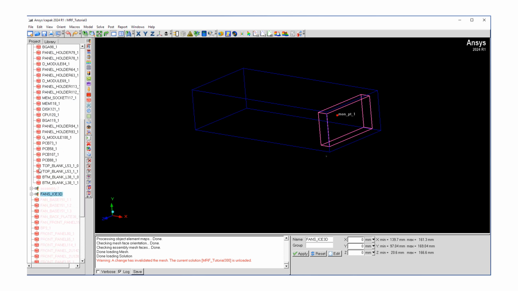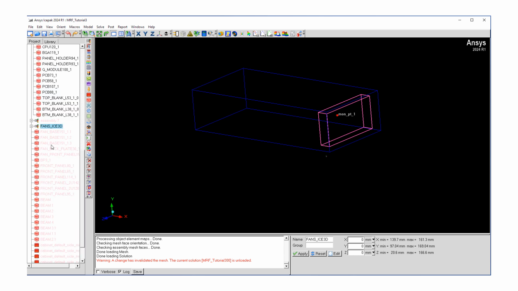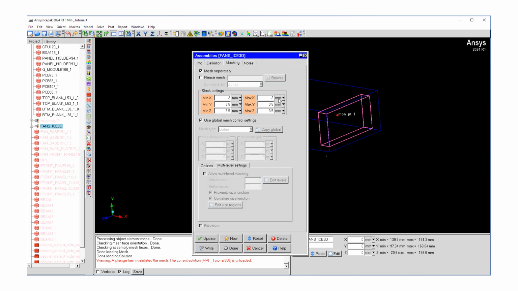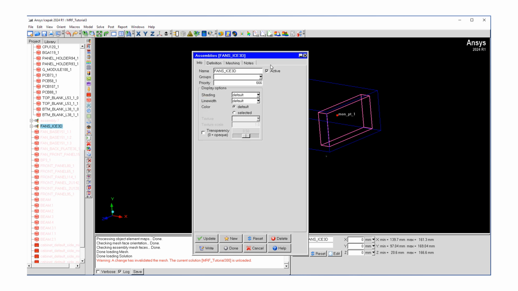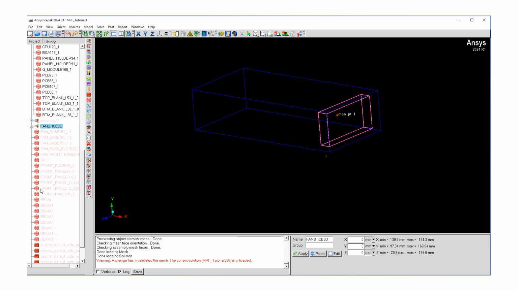So let's go ahead and look at this object. So this is our 3D fan object.